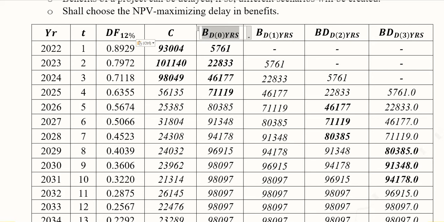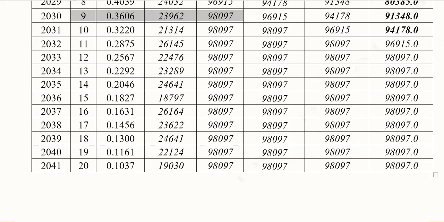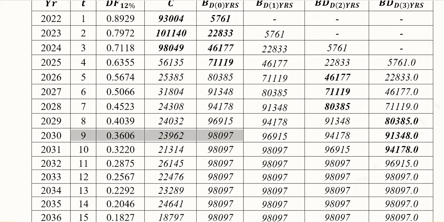And then we have the benefits, and they are starting from the first year. So this D basically shows delay, and this value in the parentheses shows how much delay has happened. So you can see that the delay is not there. Zero delay in terms of years, and you can see that from the very first year, from when the costs started to occur, the benefits have also started to occur. So this is one possibility, and another feature of this stream is that from the ninth year, the benefits have become constant, and they remain constant till the end.